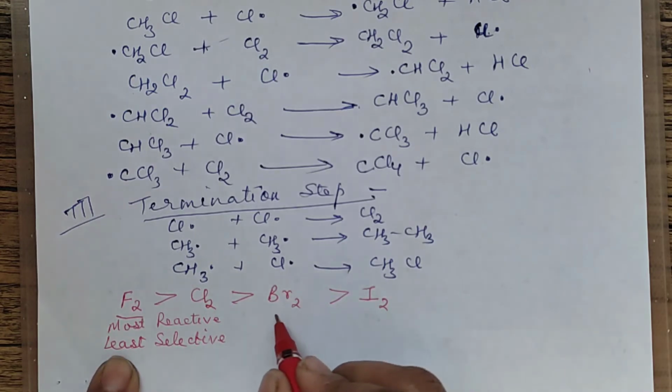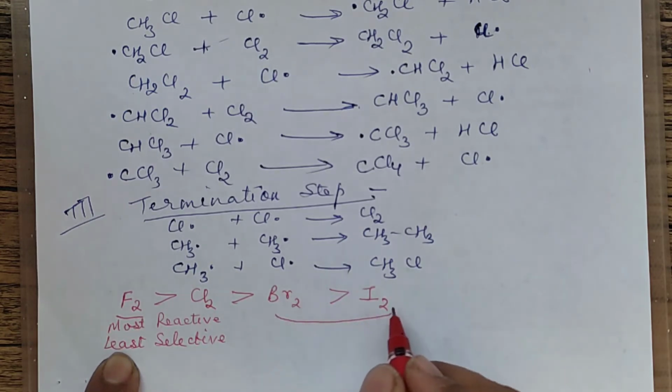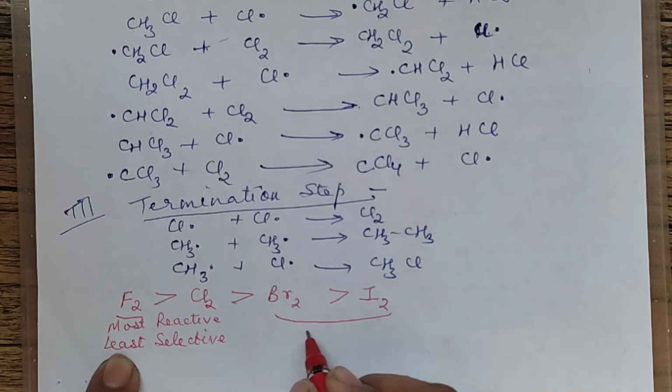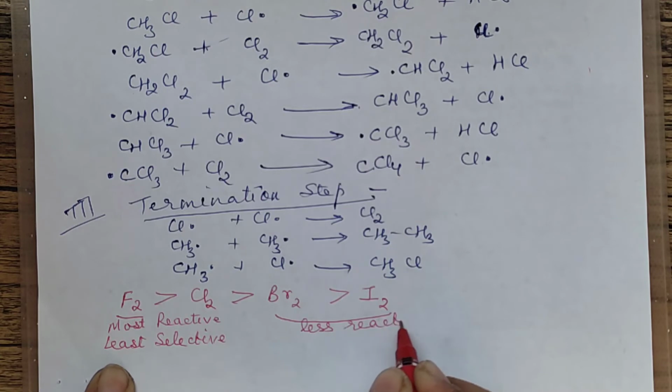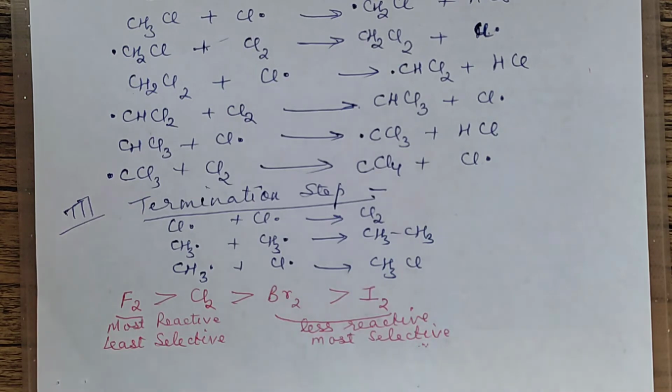In fact, for the last two, that is bromine and iodine, we say they are comparatively less reactive. Among halogens, they are less reactive, and we can say they are most selective. Most selective means they will prefer forming the stable product. Whereas here, it doesn't bother about the stability part. It reacts wherever it can comfortably react. Okay, now let's take an example for this.